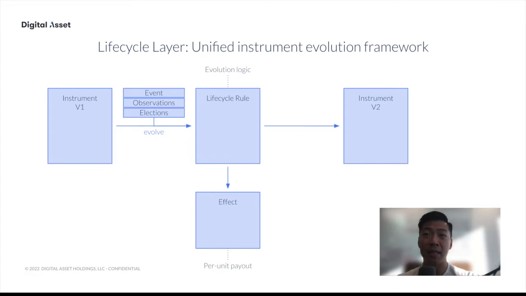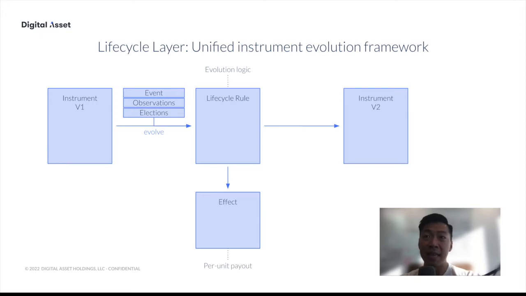So how will this actually work? We have the instrument in its initial version, and we have a lifecycle rule that defines how the instrument evolves, and also how certain events are to be processed. We then essentially call a choice on the lifecycle rule, providing the instrument along with a couple of other inputs like an event, market observations, which might be required, and also elections that asset holders might have made on this particular instrument. And the output of that is a new version of the instrument.